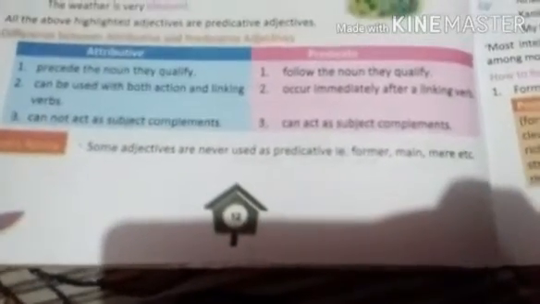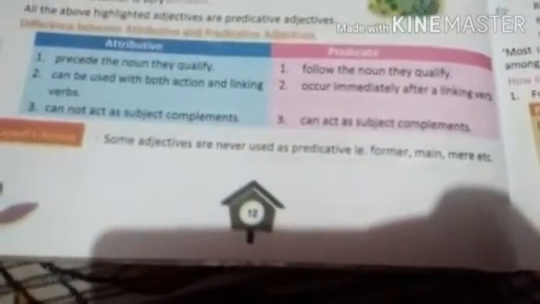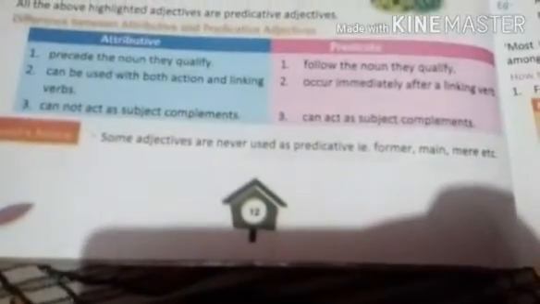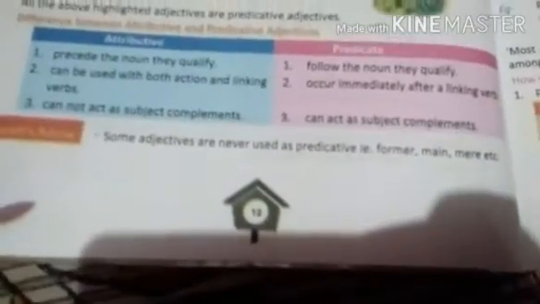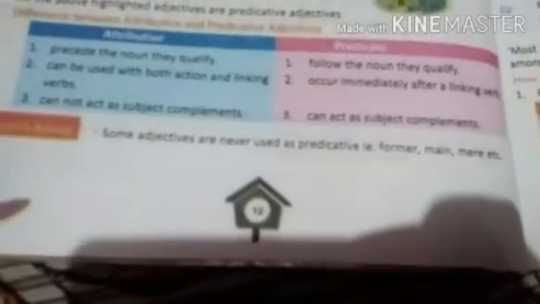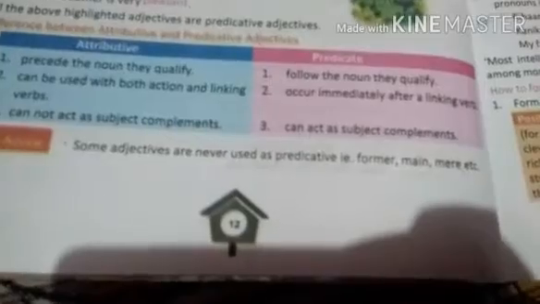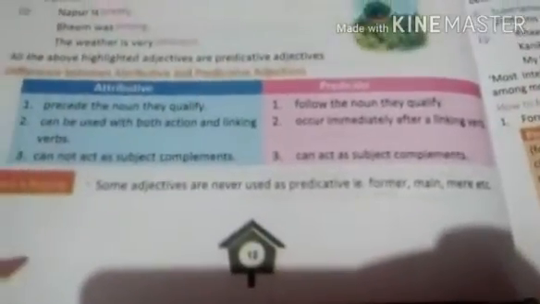What is the difference between the attributive adjective and the predicative adjective? An attributive adjective precedes the noun it qualifies. That means it is situated before the noun. The difference in a predicative adjective is that it is placed after the noun and then qualifies it. That means it is after the noun, after one word or two words.